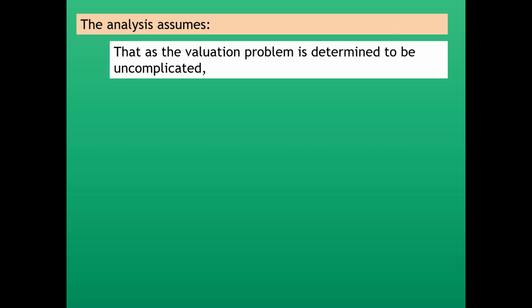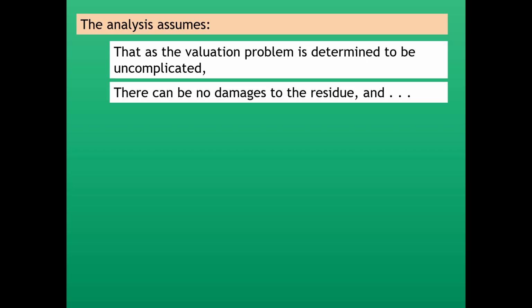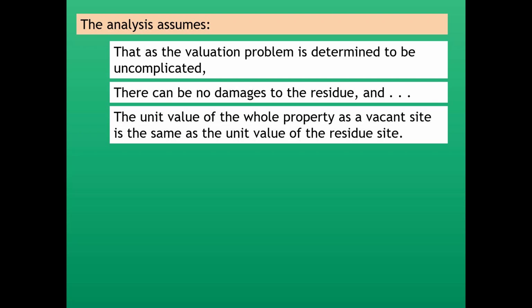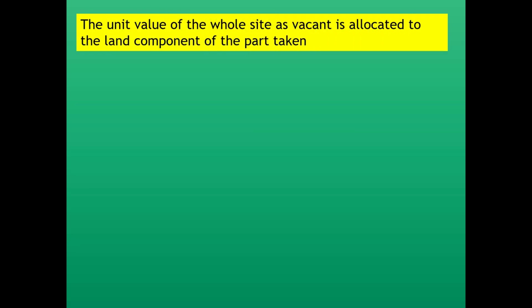And this analysis assumes that the valuation problem is determined to be uncomplicated, there can be no damages to the residue, and that the unit value of the whole property as a vacant site is the same as the unit value of the residue site. The unit value of the whole site as vacant is then allocated to the land component of the part taken.